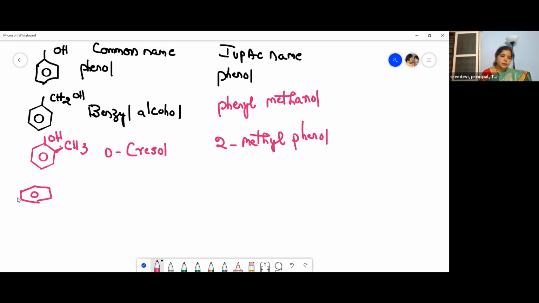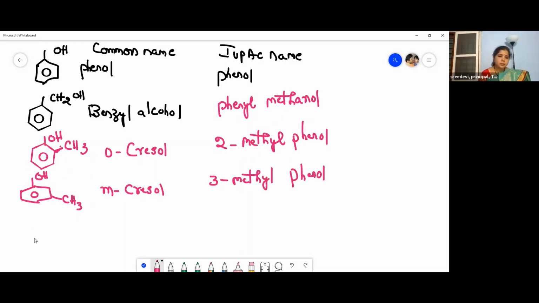So this is OH. This is CH3. Now what is this position? This is ortho. This is meta. This is para. So this is meta-cresol. M means meta, O means ortho. Okay. So then what is the number here? So it's 3-methyl phenol. 3-methyl phenol.